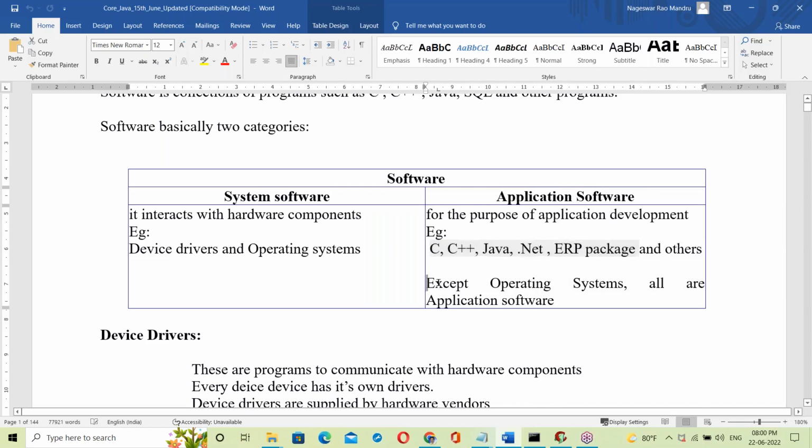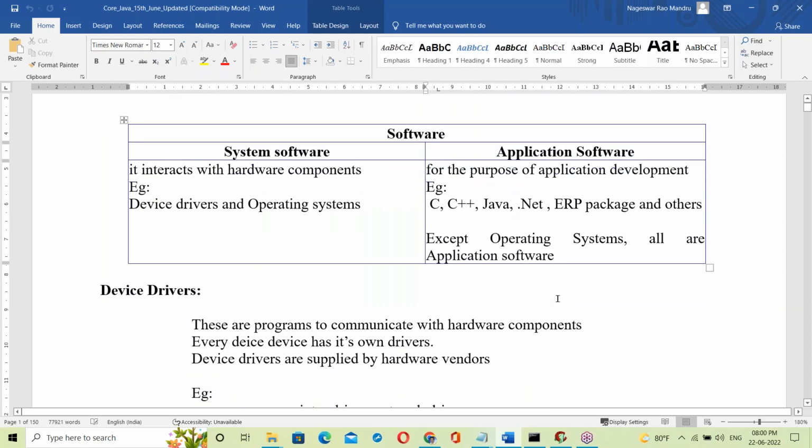Operating systems means Windows is an OS, Linux is an OS, Unix is an OS. So except operating systems, all are application softwares. Now let us see about OS.